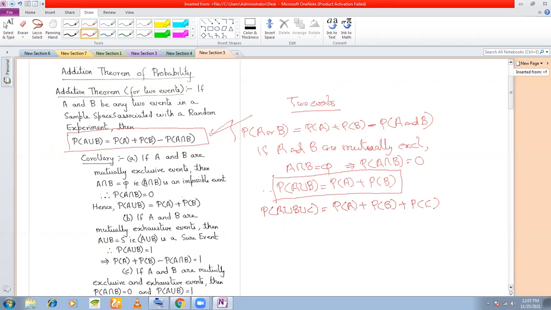Clear with this? Now, one question that I pose to you: if I say that A, B, and C are mutually exclusive events, then can I say that they are pairwise mutually exclusive also? Does mutually exclusive mean pairwise mutually exclusive?